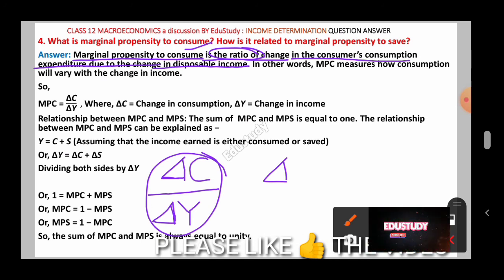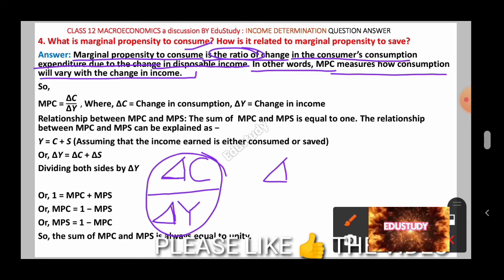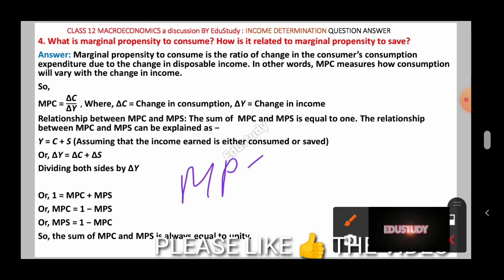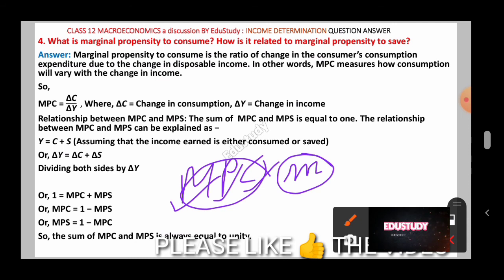So what is given in the other line? In other words, MPC measures how consumption will vary with change in income. That means with the change in income, how consumption will change. That is denoted by marginal propensity to consume, and it is denoted by MPC: M for marginal, P for propensity, C for consume. It is also denoted by small m, and sometimes by small c also.